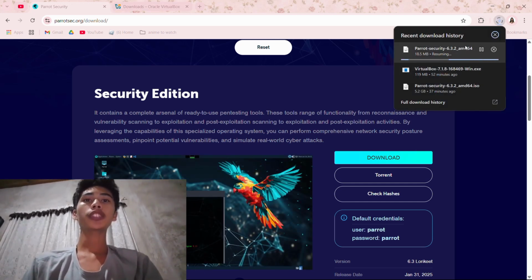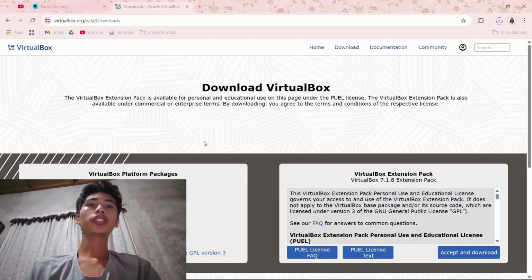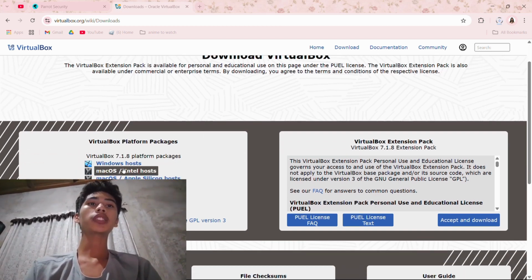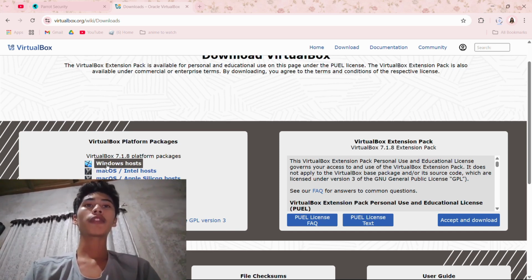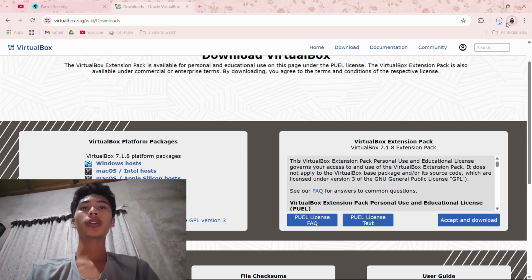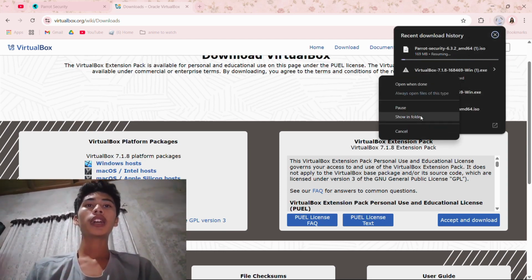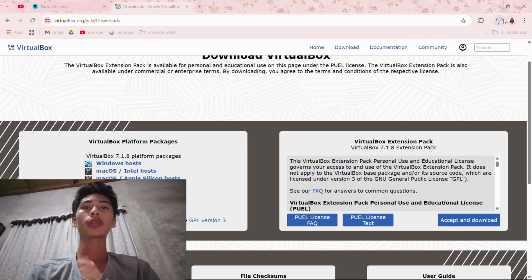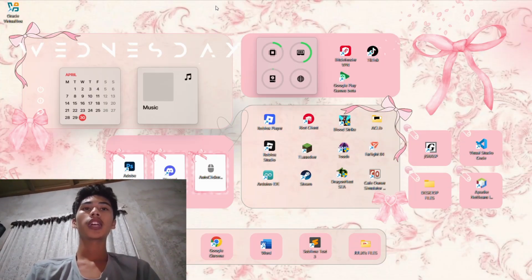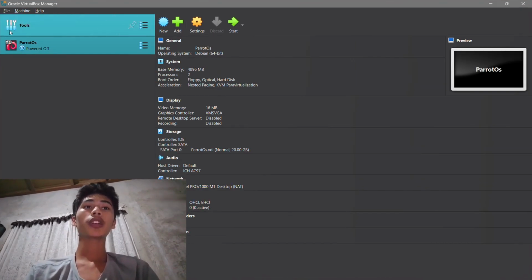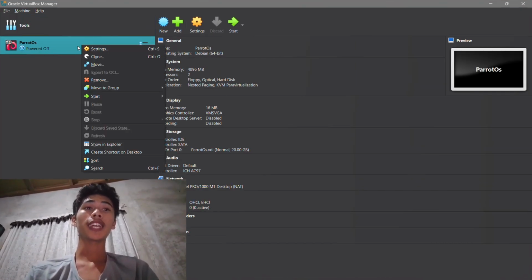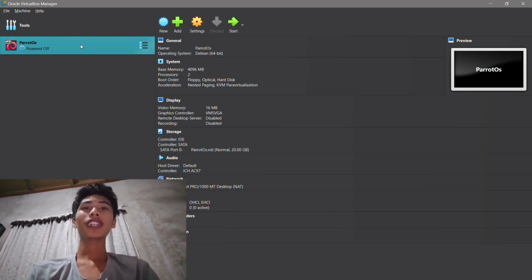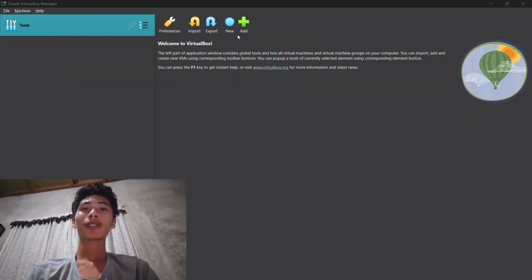Next, open a new tab and search to download VirtualBox and click to open the first link. Click on download and select VirtualBox platform packages, like for Windows, and start downloading. After downloading, open the download folder and click the VirtualBox. Click on next and accept terms and licenses. Click on next option, click on yes, next, and finally you can install.